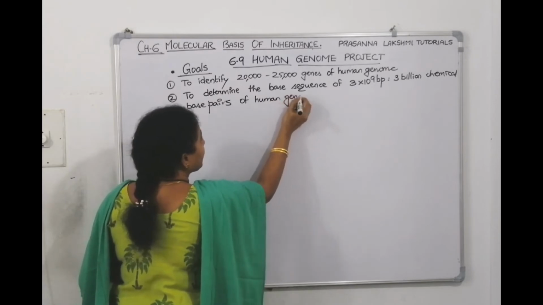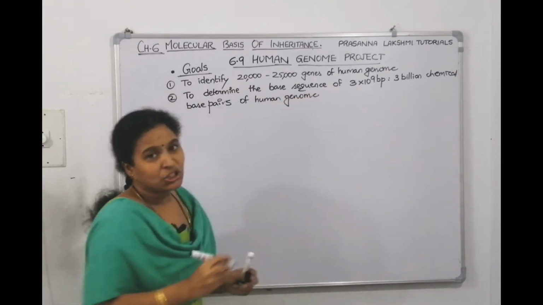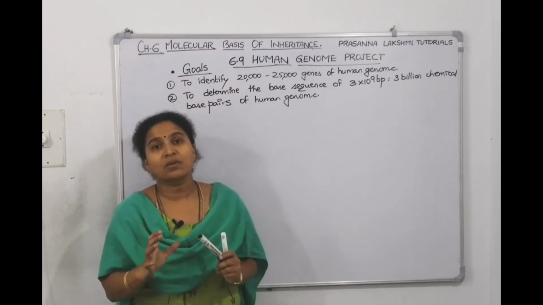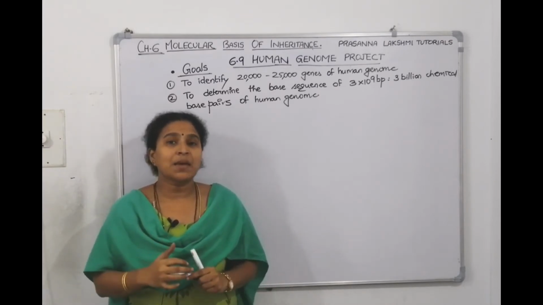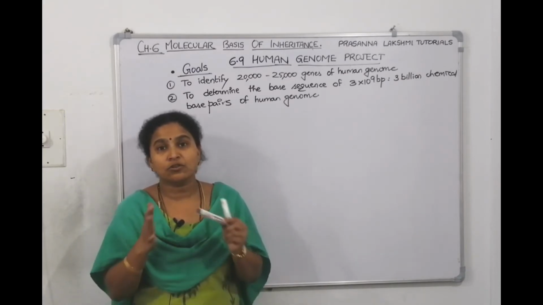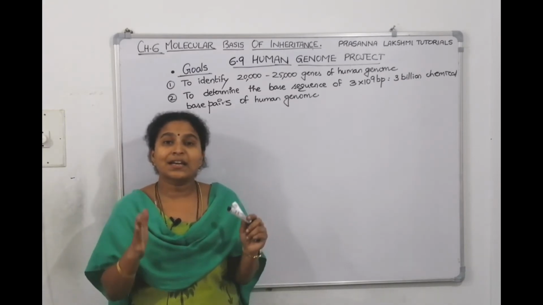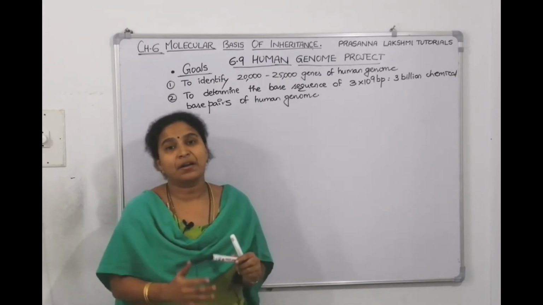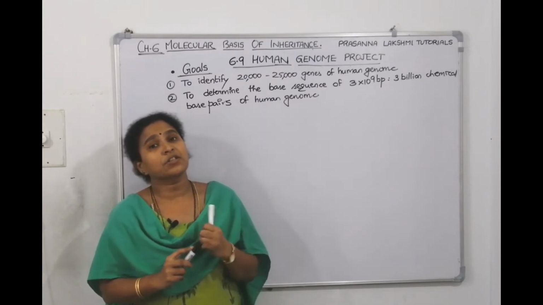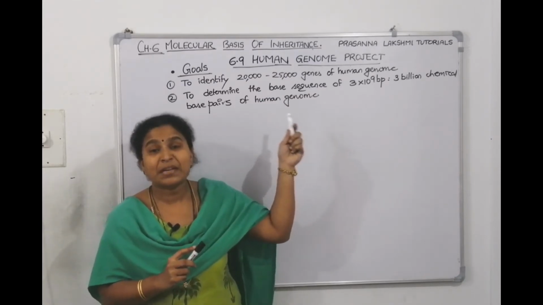Correct? Now, if I have to correct your biology paper, first I should know the concept correctly, only then can I make out that you are making mistakes. In the same manner, if you want to study genomics or human genetics, first of all you should know what the order is. Only then can you identify that a mistake or mutation happened here. So that's why the second goal is to determine the sequence of all the 3 billion chemical bases of the human genome.